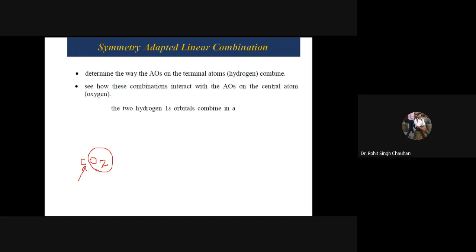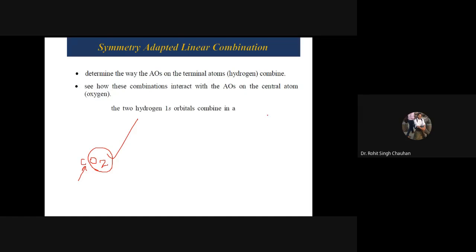तो SALC के हिसाब से क्या कहता है कि always remember you first determine the way of AOs on the terminal atom. Yani first you try to construct the SALC equations for O2 molecule, and then we will combine with the carbon and it will result in carbon dioxide. Okay. For every polymeric molecule, you need to construct the MOT on this basis.